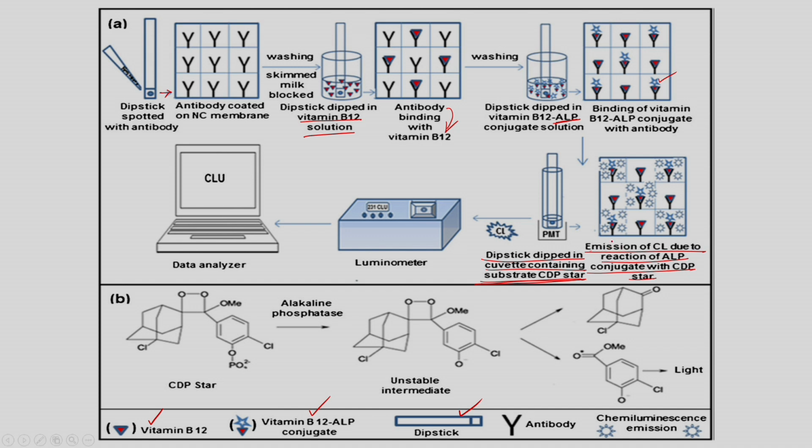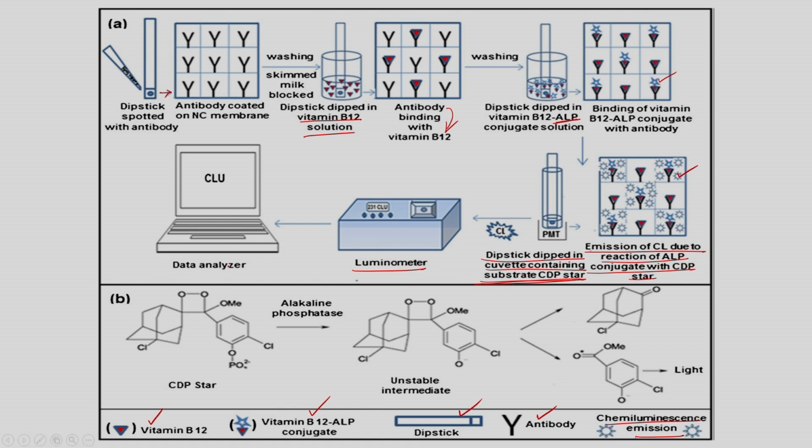So, it emits the light, right, chemiluminescence. So, this particular star is nothing but the chemiluminescence emission. So, Y is antibody. Once it emits the chemiluminescence, that is detected by the luminometer, then it further goes to the data analyzer.